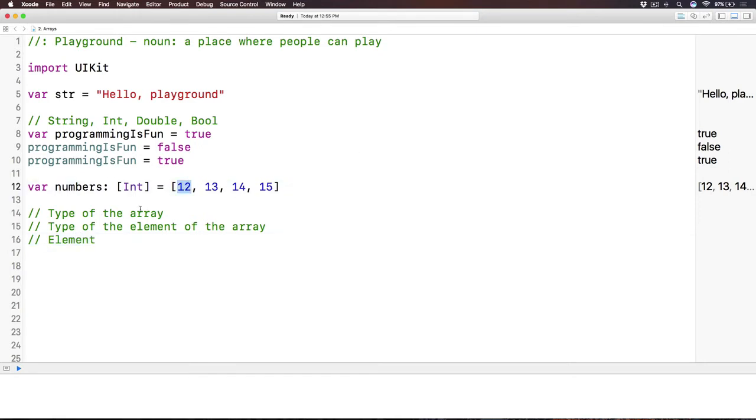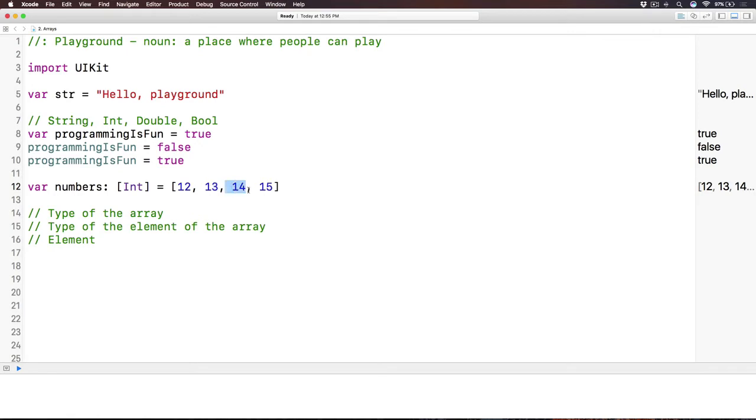So we have three things here I want you to definitely make clear. Number one is the type of the array. What is the type of this array? It is an array of integer. Number two, what is the element of the array? An element of an array is each single value inside the array, like this.